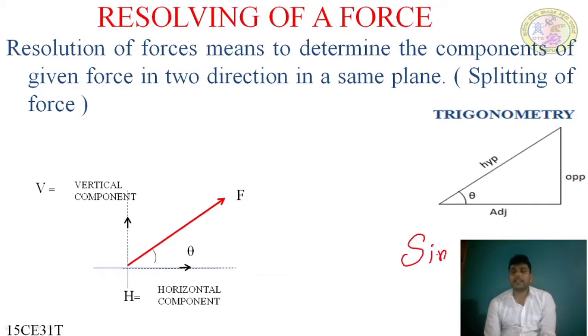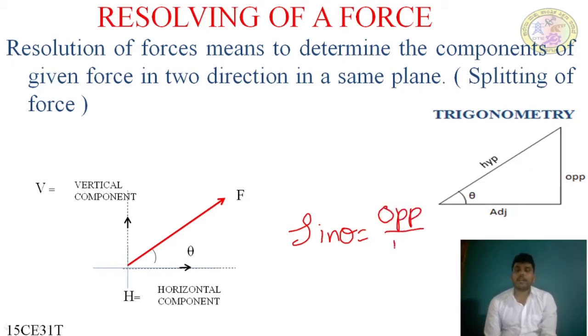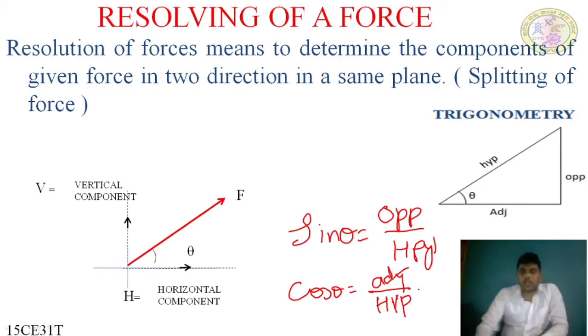Sine theta equals opposite side upon hypotenuse, and cos theta is equal to adjacent side upon hypotenuse. You all know this. Sine theta is equal to opposite side upon hypotenuse, and cos theta is equal to adjacent side upon hypotenuse.